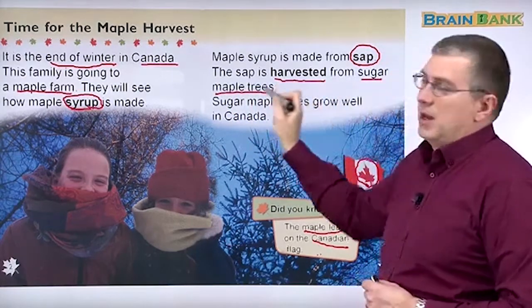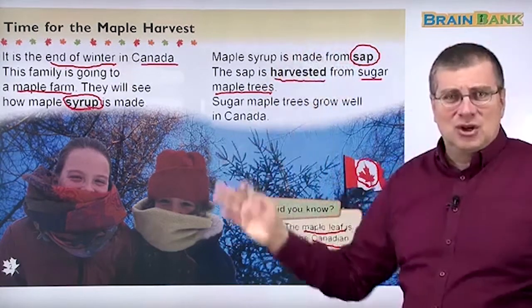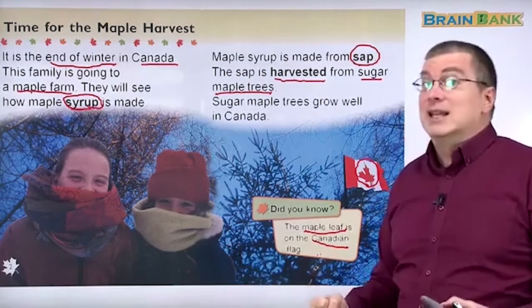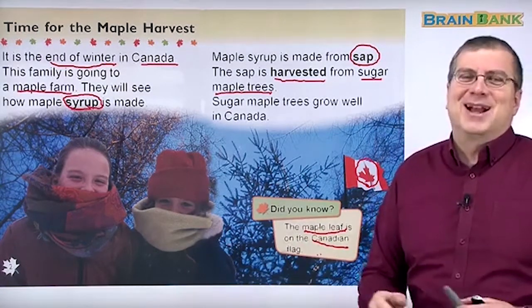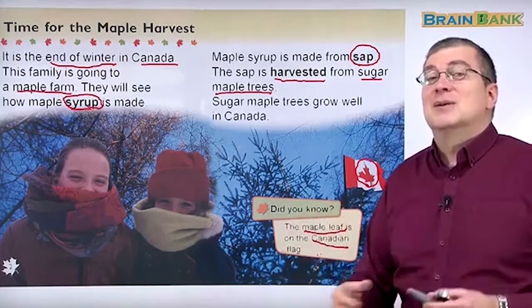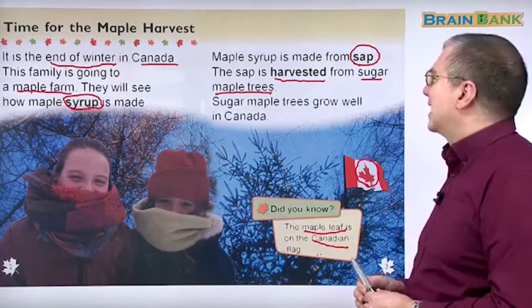It's a sugar maple tree. It's a sweet tree. Can you imagine a tree of sugar? That would be cool, huh? You go in the forest and you can lick the trees. No, don't do that. They're not like that. They are sweet on the inside and you have to do many things to make it sweet. So don't lick the trees in Canada.